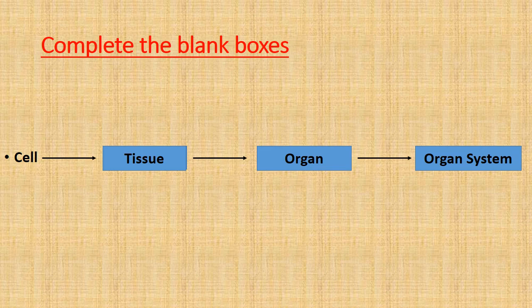So in this way, first cell, then tissue, then organ, and at last organ system.